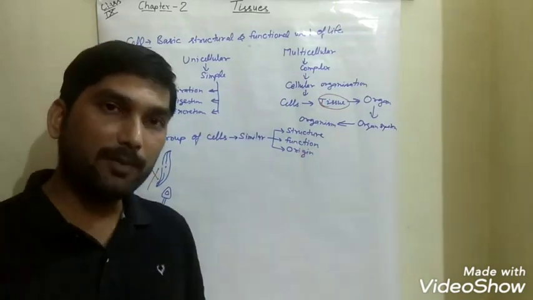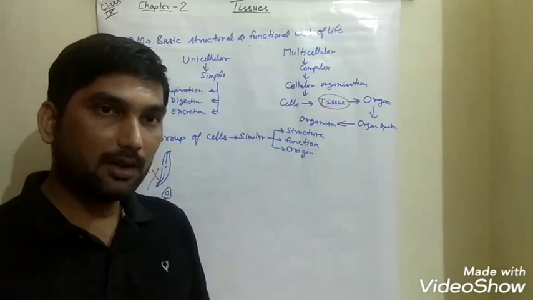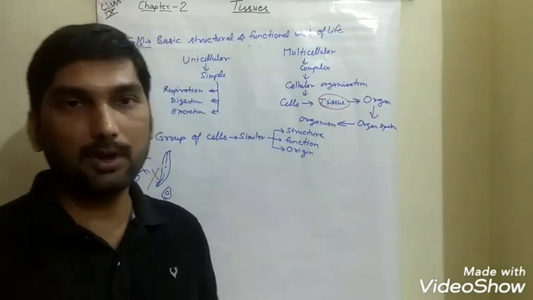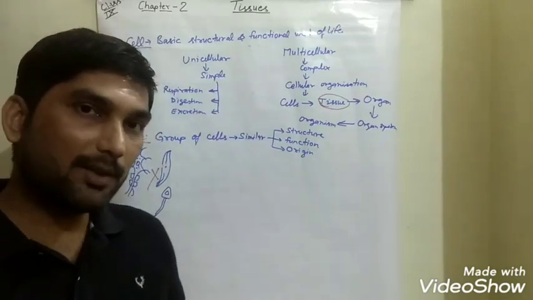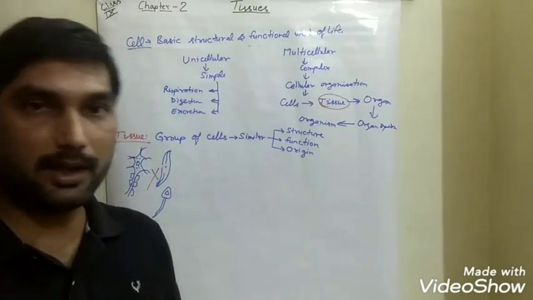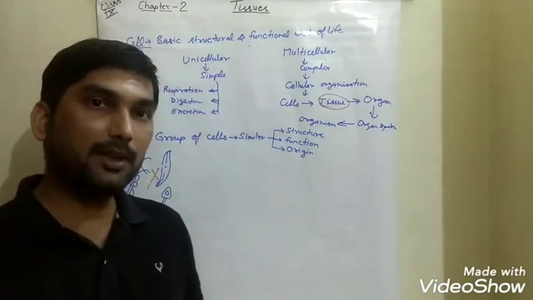In the same way, when we talk about function, you know a connective tissue in our body, that is blood. Blood is made up of RBC, red blood cells, and WBC. So their function is what?